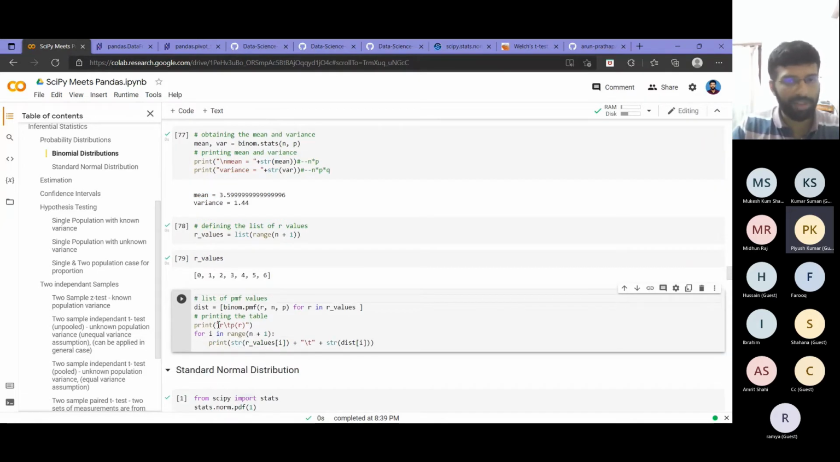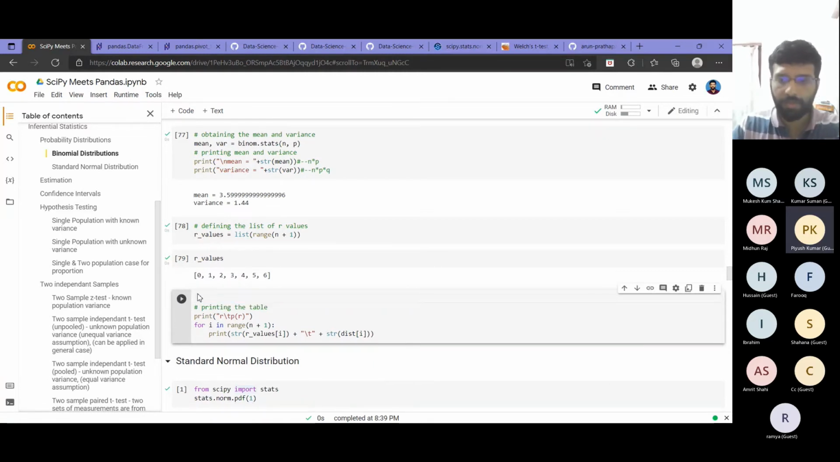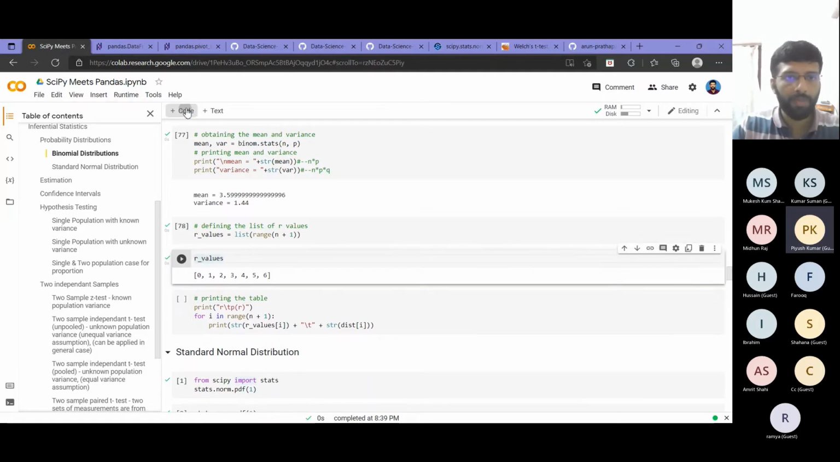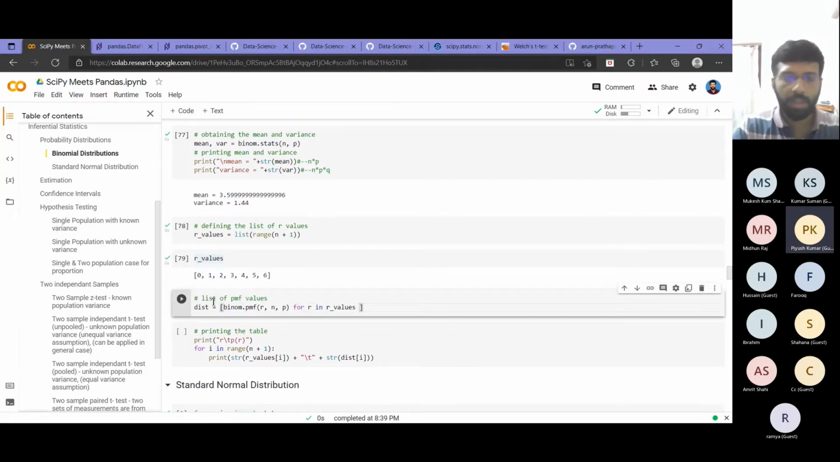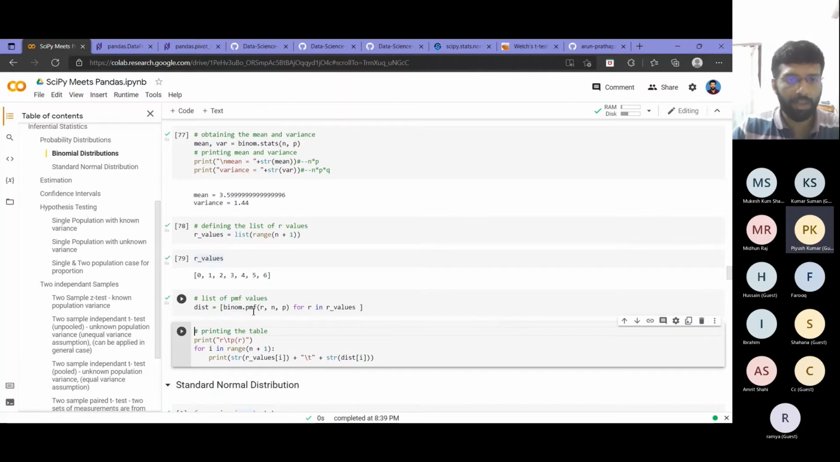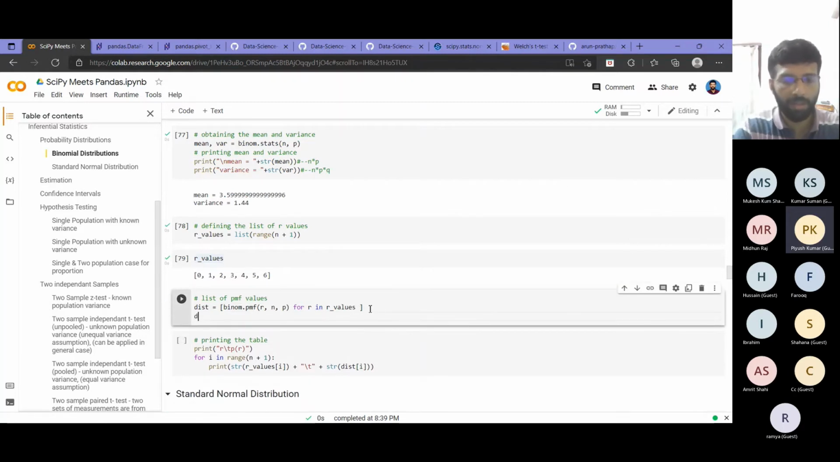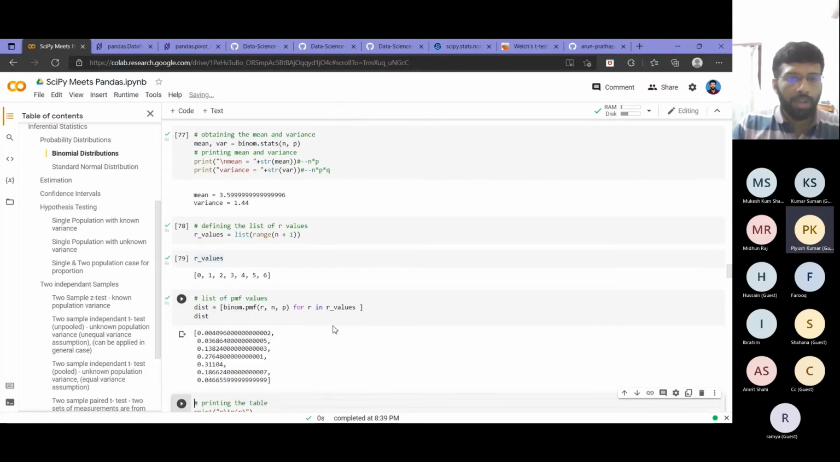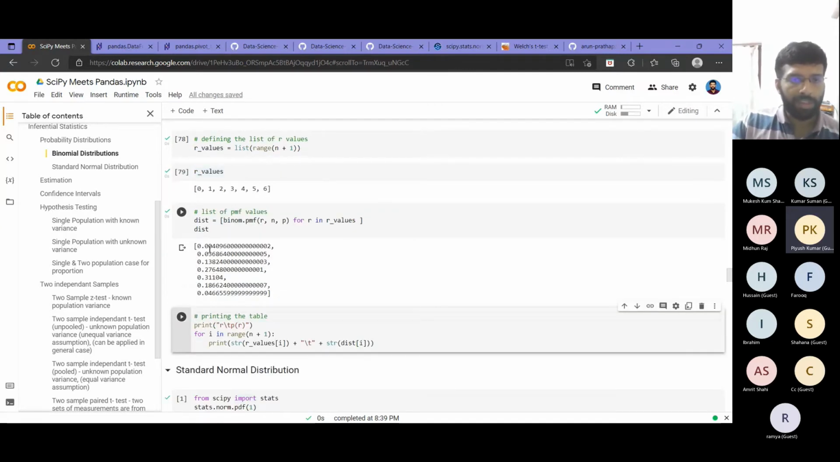Then I am using the same binom.pmf and list comprehension. I'll just move this to another cell for better clarity. So I am computing the probability mass function corresponding to all these values, and let's print it also. So I got the values corresponding to 0 success, 1 success, 2, 3, 4, 5, 6 successes. So corresponding to each success value, I found out the nCr p raised to r, q raised to n minus r values.